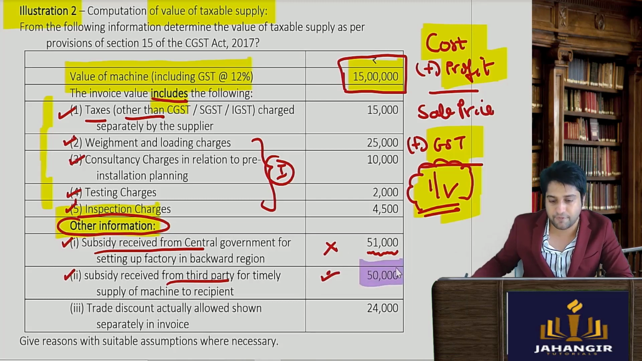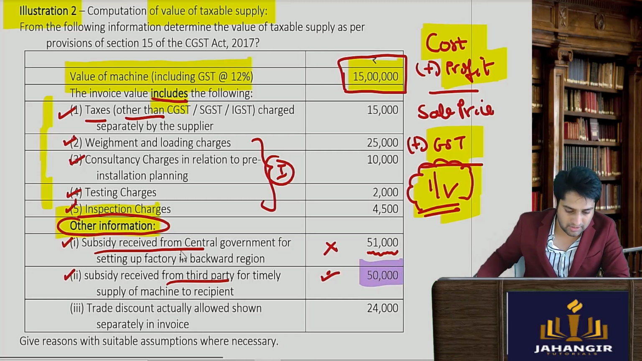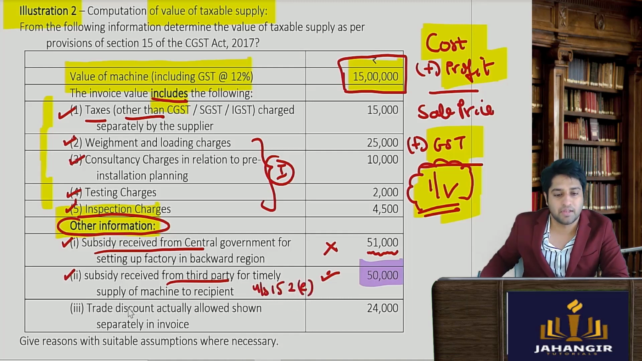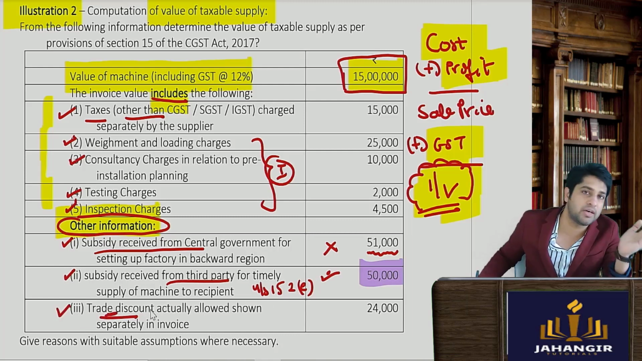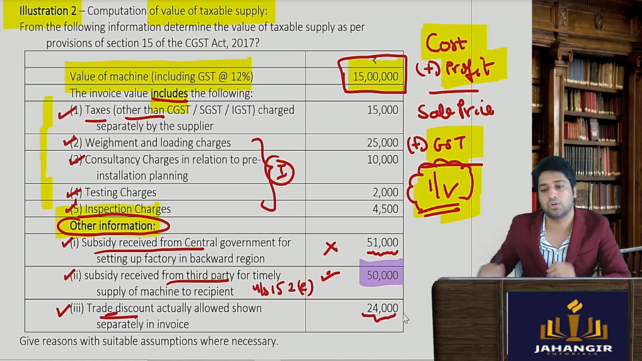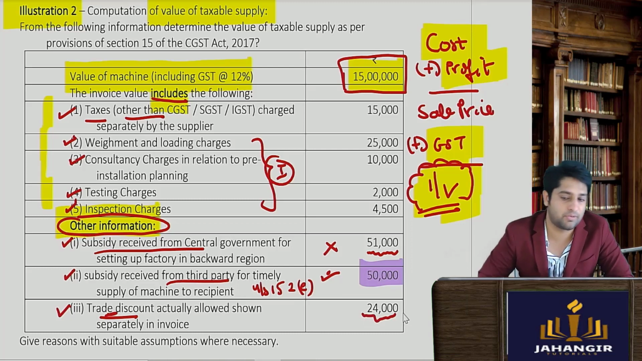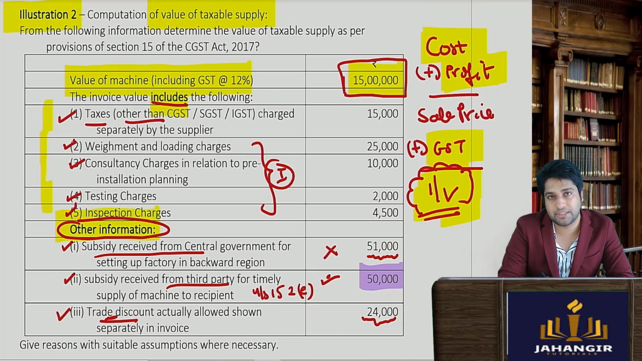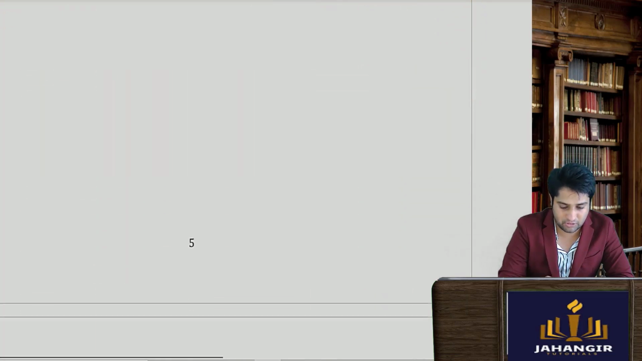So it's 15,50,000, and again this is as per section 15 subsection 2 subclause E. Now, trade discount actually shown separately. Now we know trade discount is to be excluded from the value of supply. So this is not to be taken into consideration since it's a discount, and section 15 subsection 3 gives you the discount provisions.